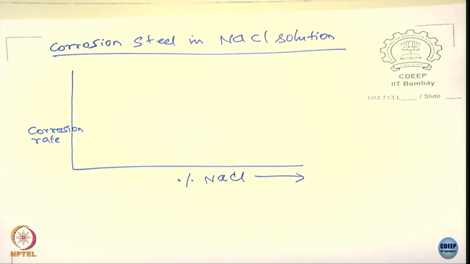what do you think will happen to the corrosion rate? Assume, let us say, seawater. Now I want to determine the corrosion rate of the steel with different amounts of sodium chloride. What do you think will happen to the corrosion rate? We keep adding this. We all know that seawater is very highly corrosive, right? So what do you think will happen? It will keep increasing, right? So you say when you add sodium chloride more and more, the corrosion rate would increase.